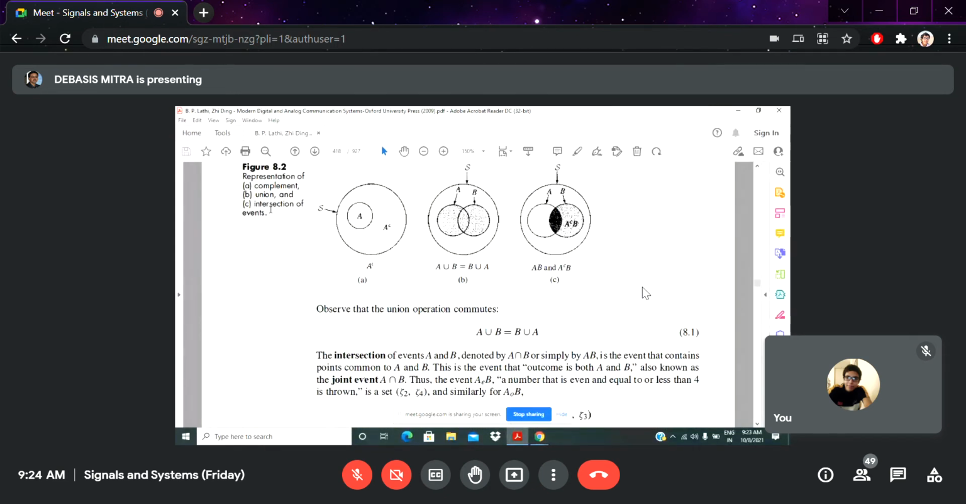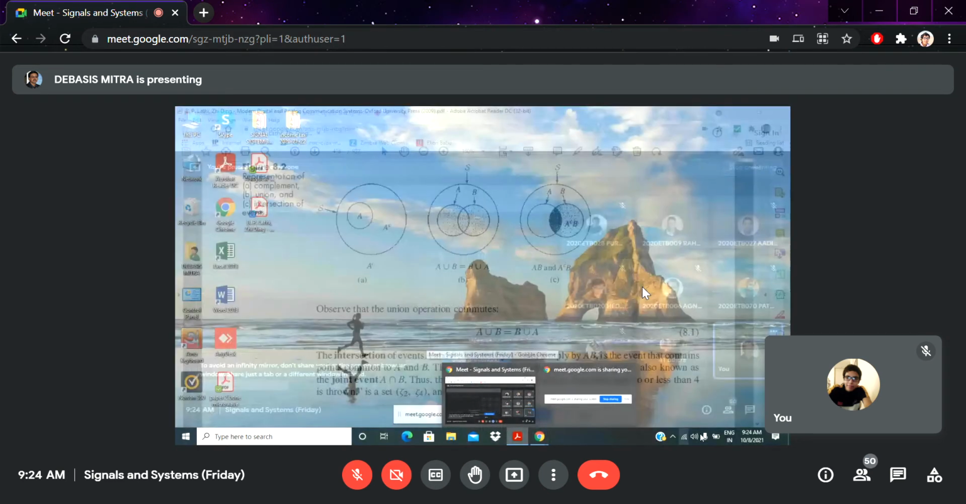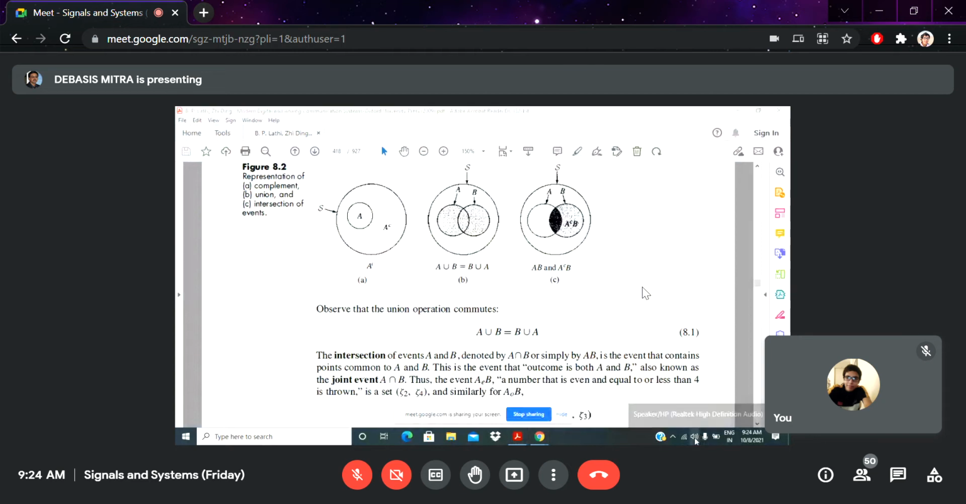This one, the last thing, that is called, anyone? This diagram represents? Yes, sir. Union. Your sound is not coming to me. I couldn't understand. Anyone please tell me what does it mean? The last, yes?